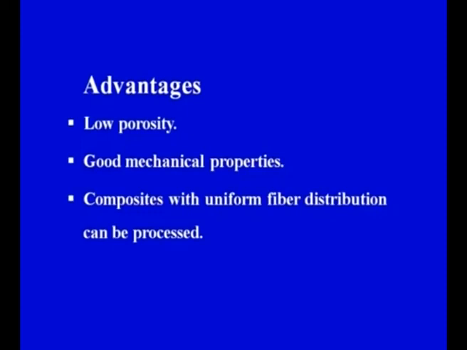because continuous fibers can be used as reinforcing agents in this particular process, which was not possible in some of the earlier processes like powder processing. One of the important points was that there we can use only a discontinuous type of reinforcement, whereas in slurry impregnation we can use continuous reinforcement or continuous fiber reinforcement. That is one of the reasons that we get low porosity in ceramic matrix composites formed by the slurry impregnation process. Then the mechanical properties would be good.